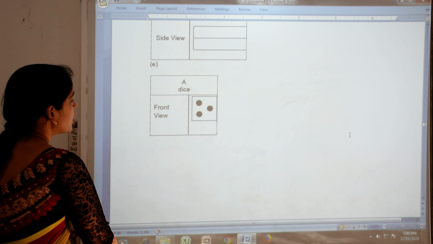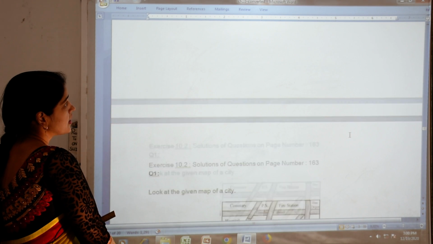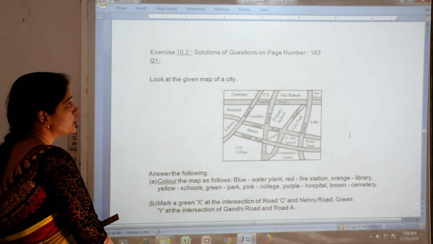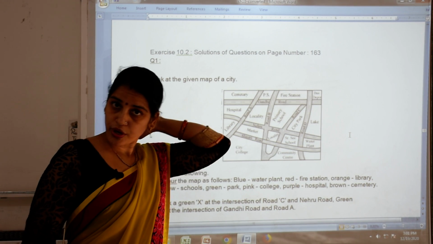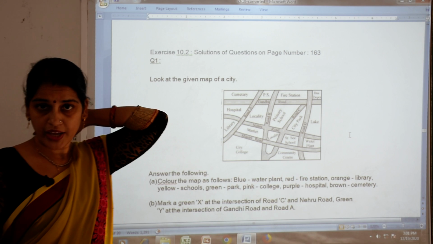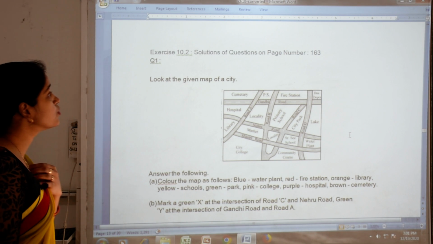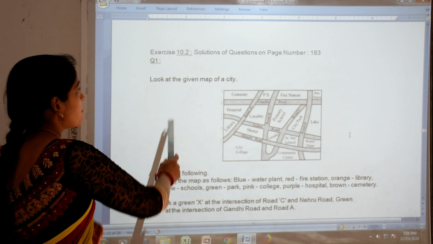So now let's see exercise 10.2. Okay, so 10.1 is over. Now we have to see exercise 10.2, which is based on mapping.